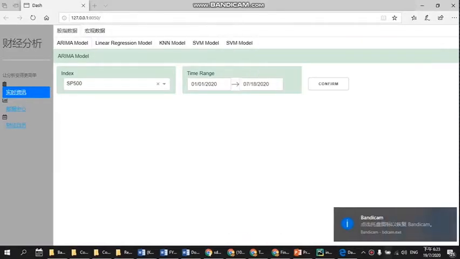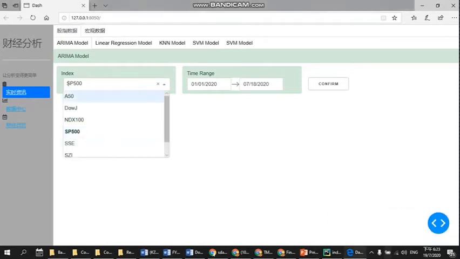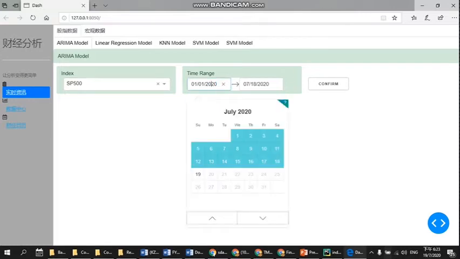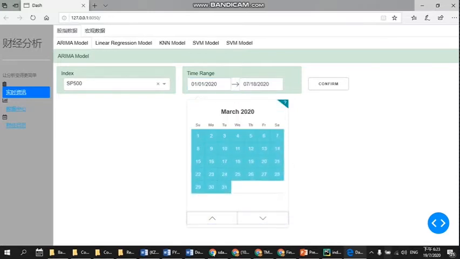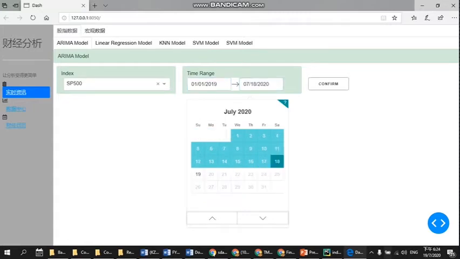Okay, now let me show how the dashboard looks. Here is the ARIMA model. We pick the ARIMA model. From this, a user is able to select the stock market index they want to forecast using the ARIMA model, and they can select the time range. For all the data we have, we can select from here. For example, I can pick 2019, then I click confirm.